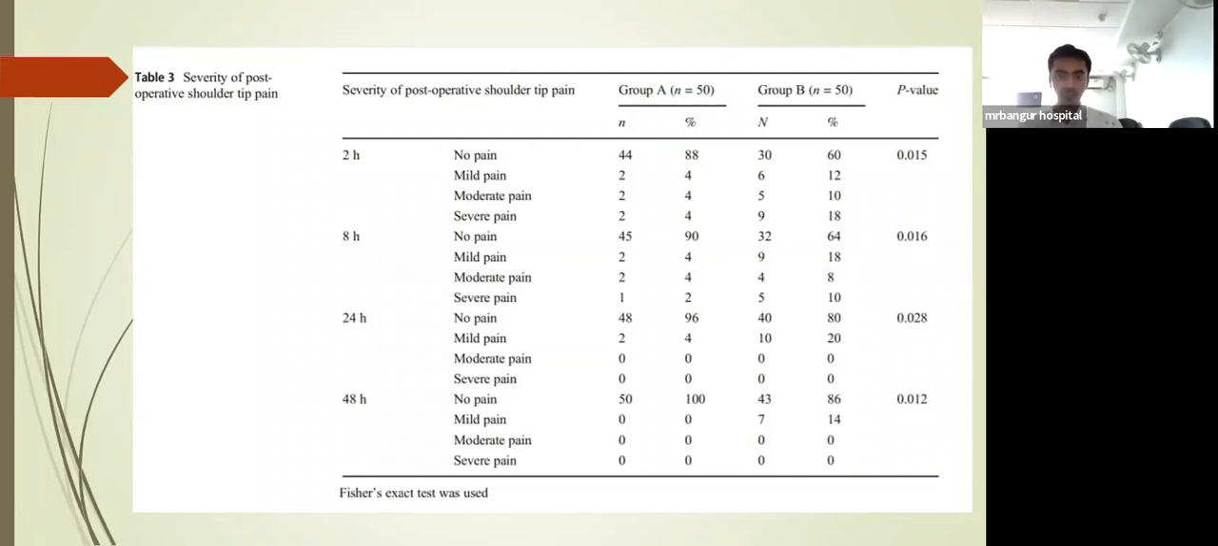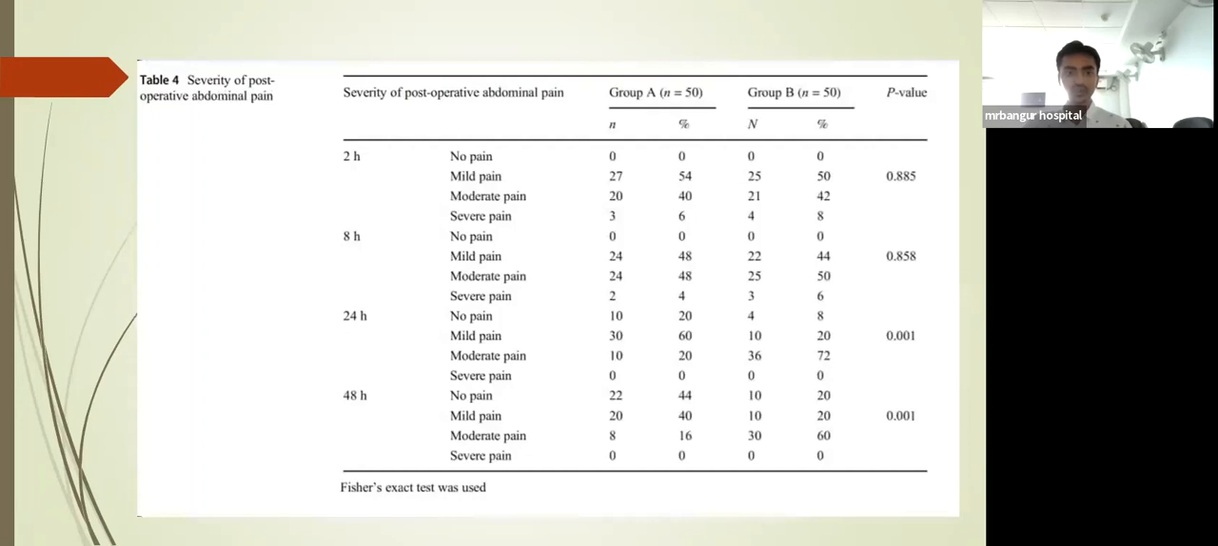as compared to group B. At the 48 hours, no pain in group A was 50, and in group B was 43. Mild pain is 0, moderate pain is 0, so both groups are the same. The p-value for this is 0.012.